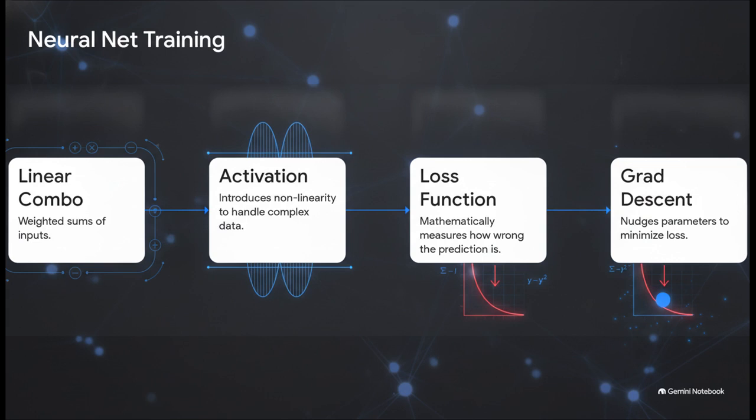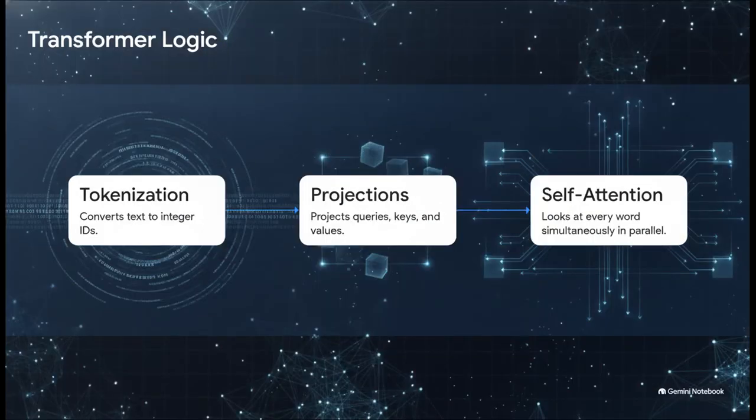First, a linear combination to weight the inputs. Second, an activation function, which handles all the messy, complex, nonlinear data of the real world. Third, a loss function. This just measures how wrong a prediction is. And finally, gradient descent, which gently nudges the parameters to minimize that error. It's kind of like having a billion microscopic sieves that just keep shifting around until the absolute perfect prediction falls out.